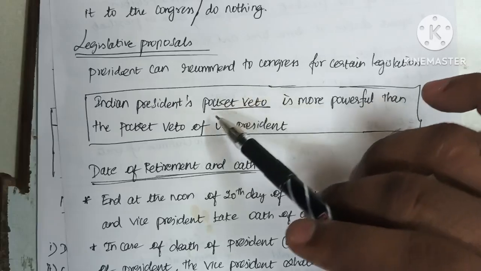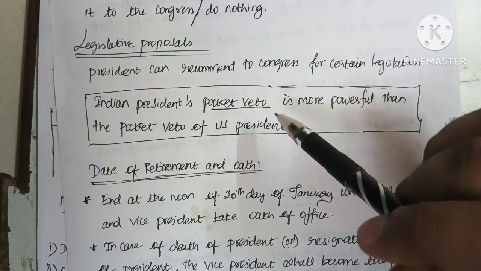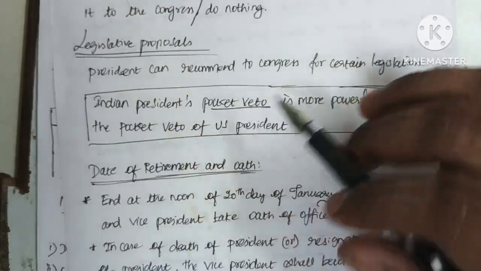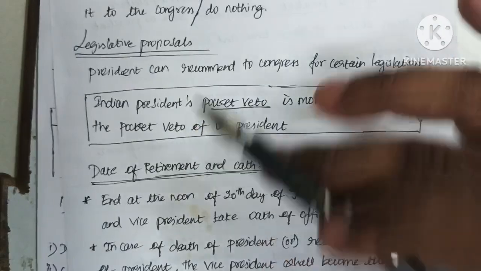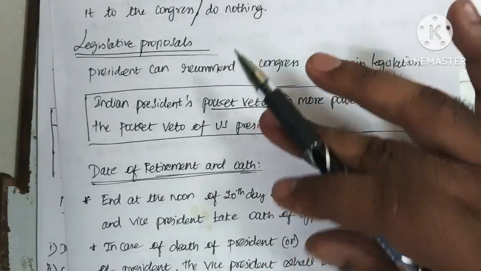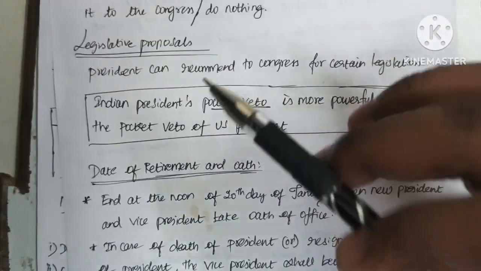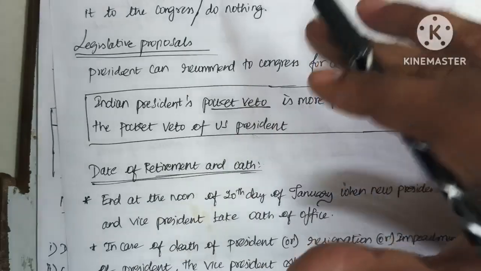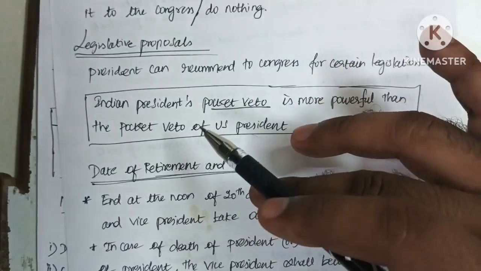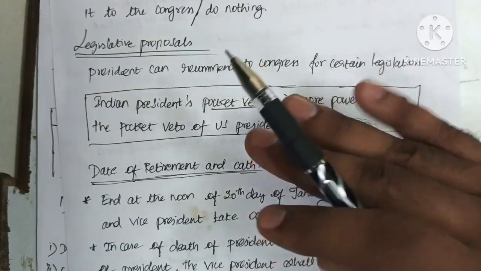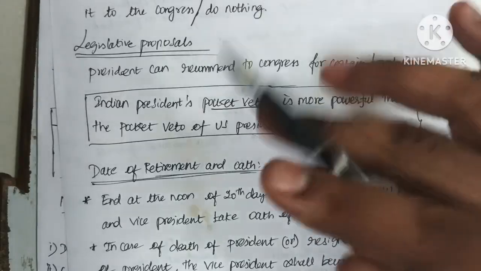So the time limit for the US president is 10 days only. After the passing of 10 days, on the 11th day the bill becomes an act if the president does nothing on the bill. But in India, there is no time limit for the president to sign the bill. The president can keep the bill by doing nothing for any number of days.